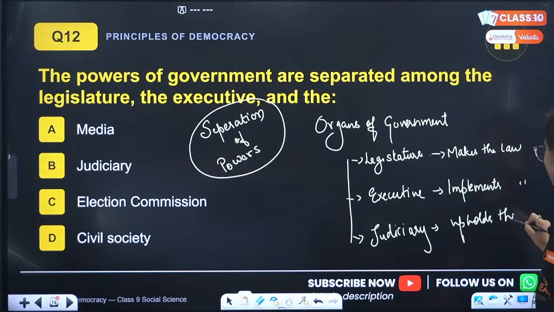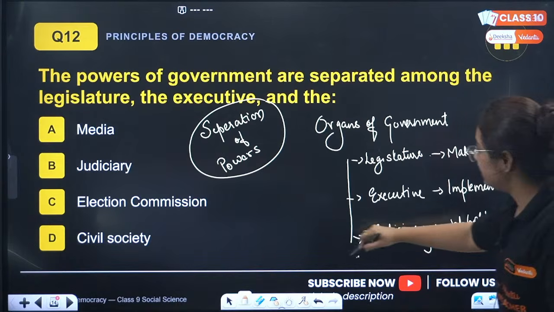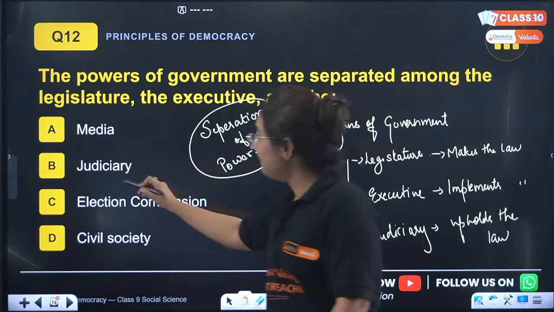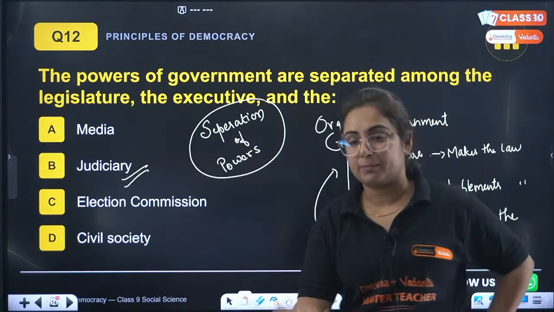That actually this law making body is working according to the constitution, making law according to the constitution or not. So yes beta, B is the correct answer, not C, right?